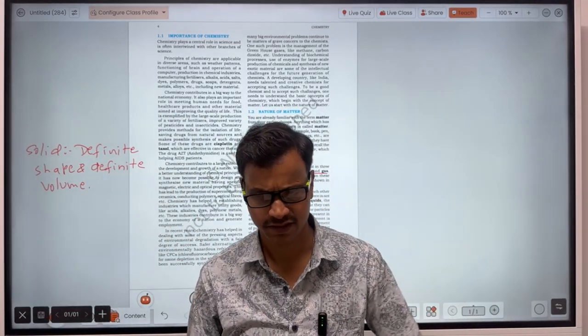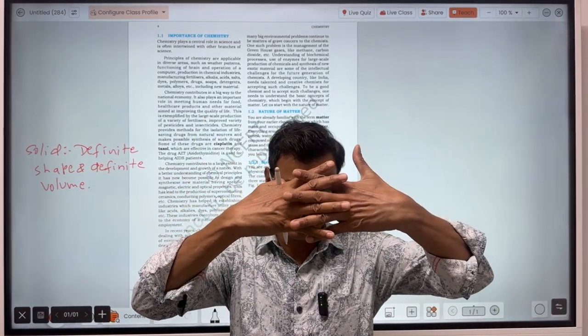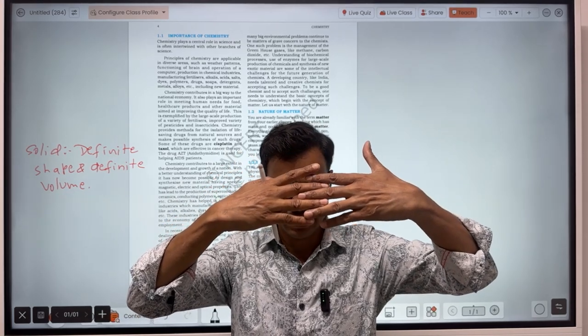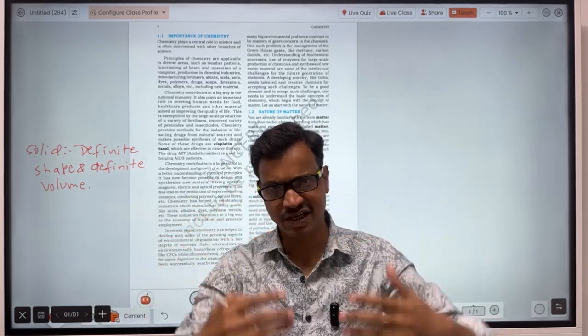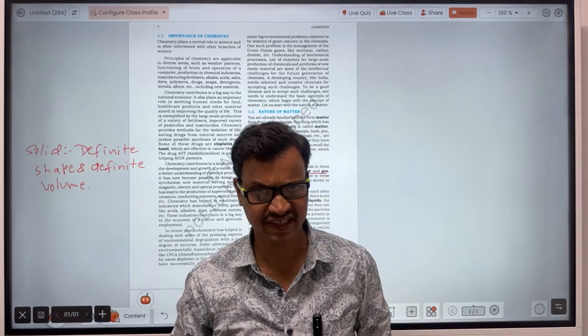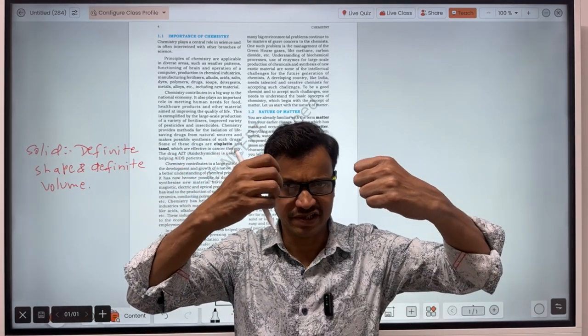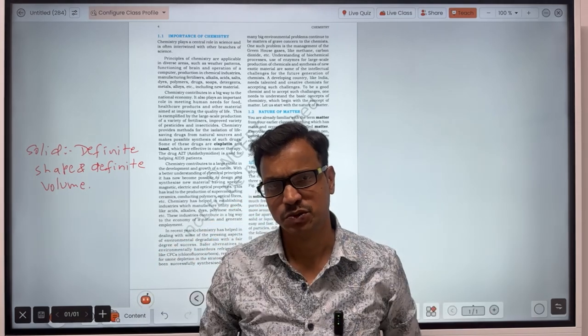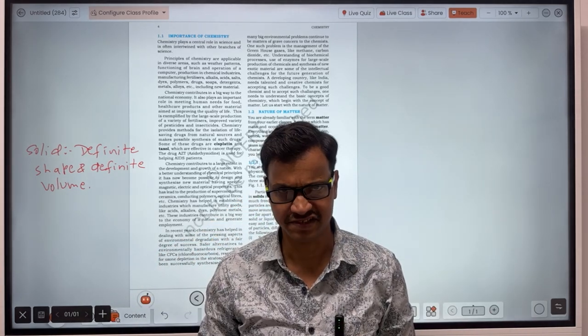And what about the distance between the constituent particles? In the case of solid, the distance between the constituent particles is very less, and the constituent particles are bonded with each other through a strong force of attraction.